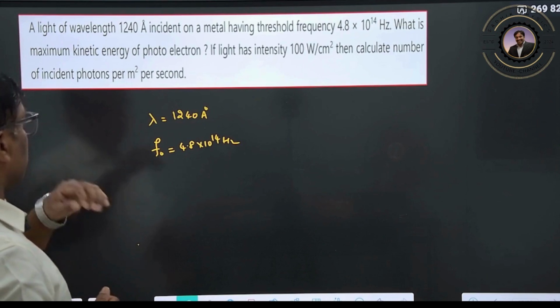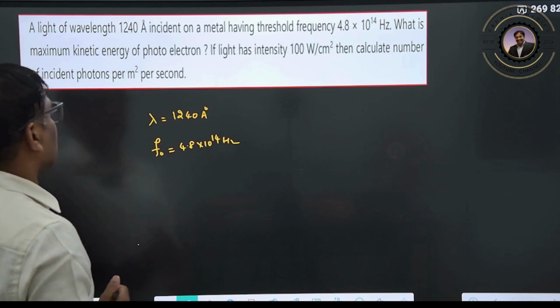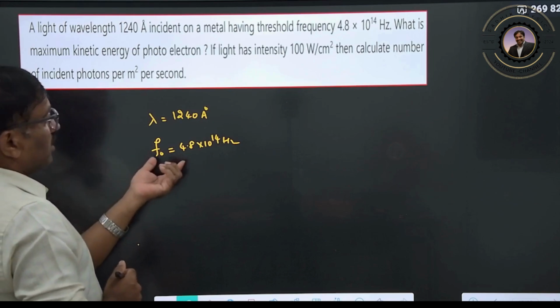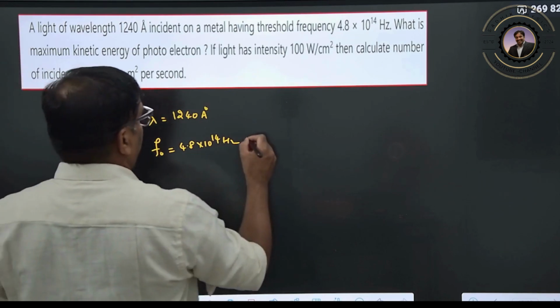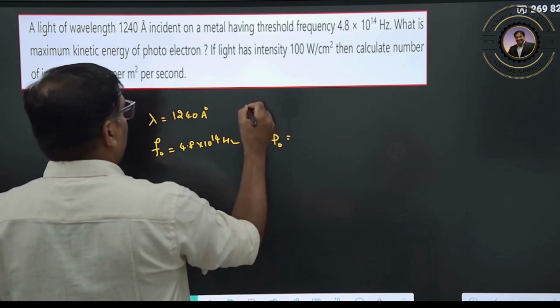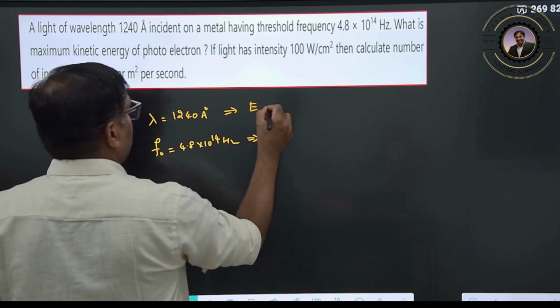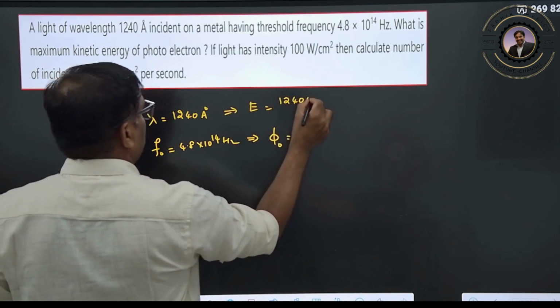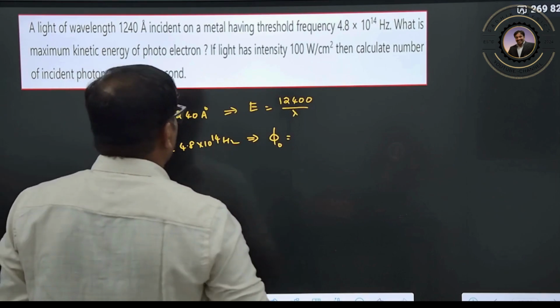Okay. So anyway you can solve it, no? Frequency means again you can calculate. So phi naught you can calculate. This is your incident energy, E is equal to 12400 by wavelength, right?